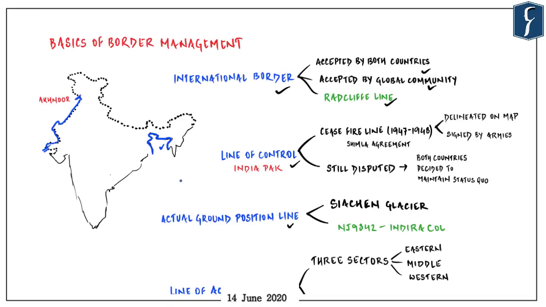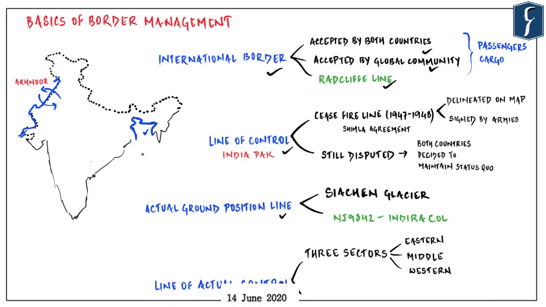It also has usual phenomena like land custom stations and immigration checkposts to allow entry and exit of passengers as well as cargo. Of course, since last 2 to 3 years, all these activities have been suspended, but nonetheless, under usual circumstances, this is the norm. Now there are two more components to the border between India and Pakistan, and that is line of control and actual ground position line. I hope that you might be aware that just after partition, India and Pakistan entered into a bitter war in Jammu and Kashmir.